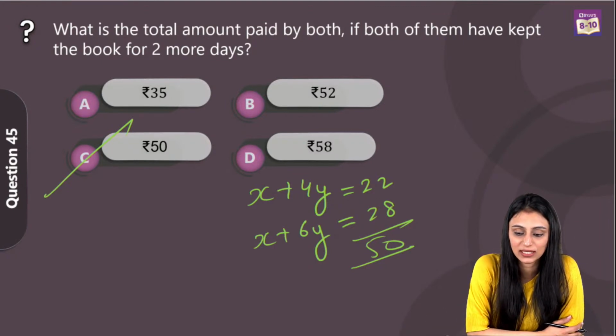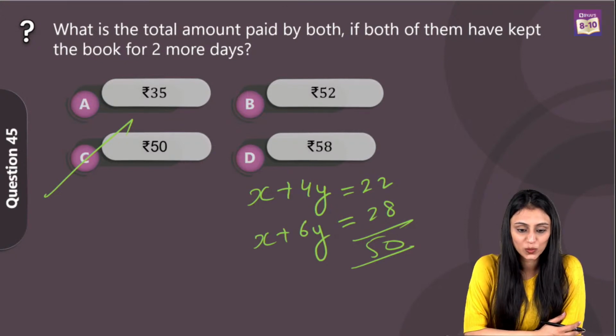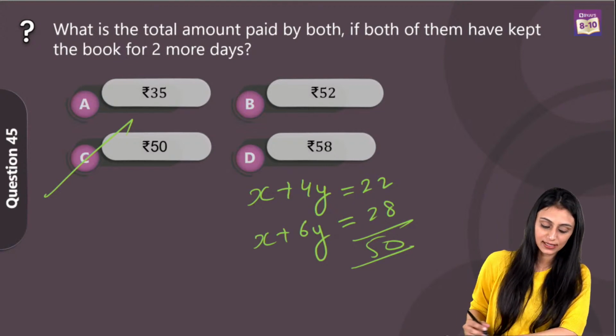Yes, Prerna Avasthi, it's 50 rupees. Yes, Deepak, you can use any of the methods, whether substitution or elimination, that doesn't matter. The answer has to be correct. Anup Sahani, option C. Utkarsh, you left this question. Okay, no problem. Yes, 50. Ayush, Anita is still giving the answer of the previous one. Yes, option C is the correct answer.